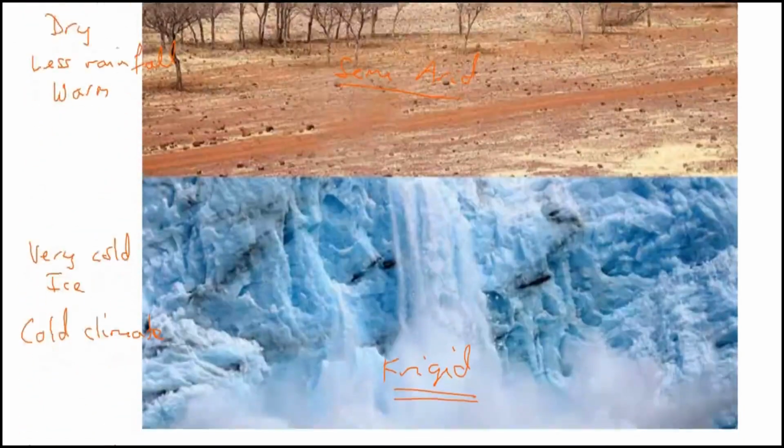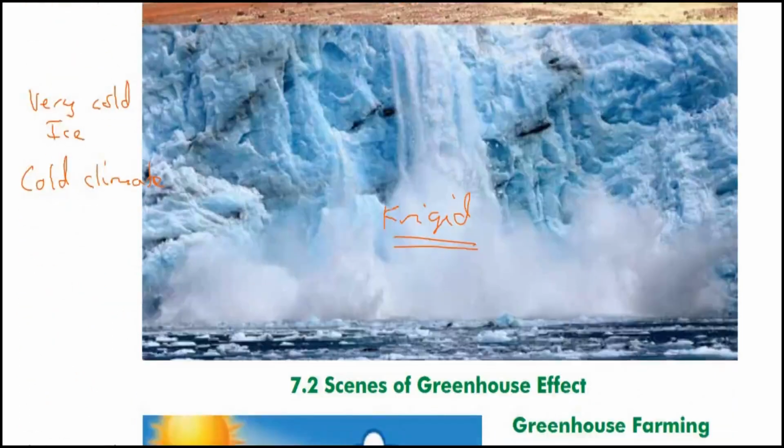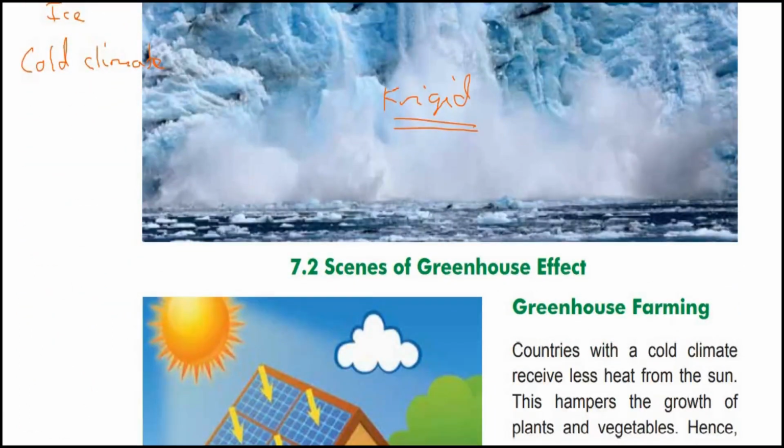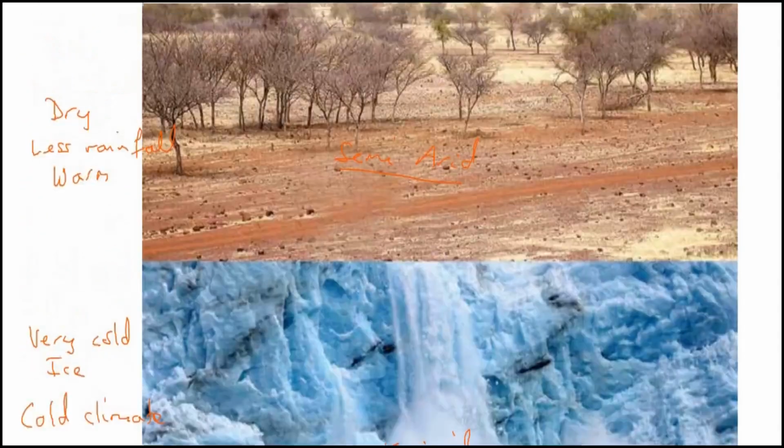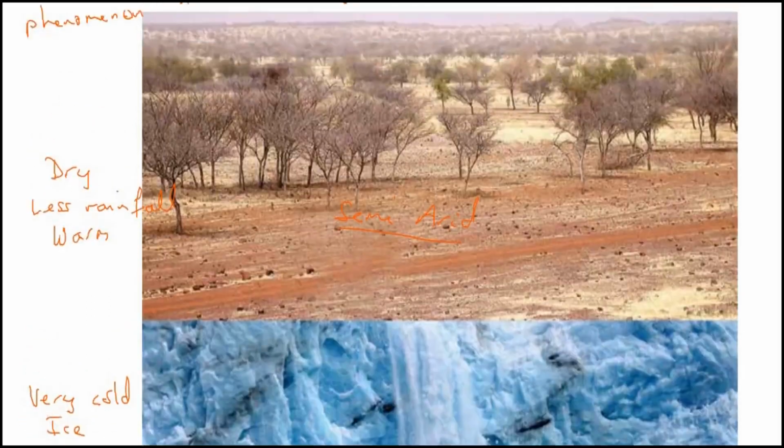Okay, now if you see what is written at the bottom, Figure 7.2 shows scenes of the greenhouse effect. This is something very, very important to understand, right? So we just talked of the climate of the region. But look at this. This area may have once been a forest area. There must have been a lot of vegetation, good rainfall. But now this area has become a dry area. This is one of the effects of global warming.